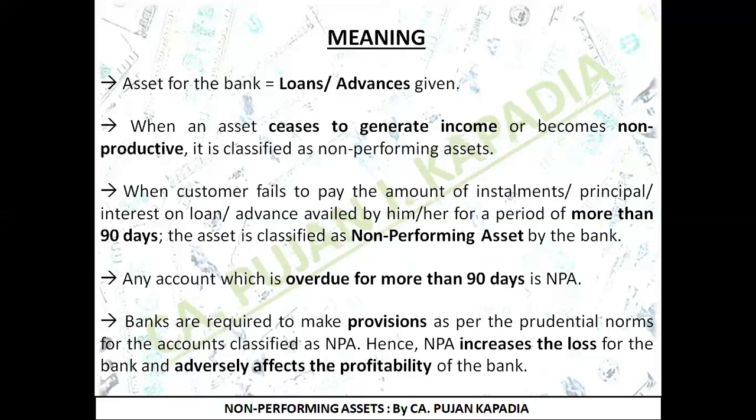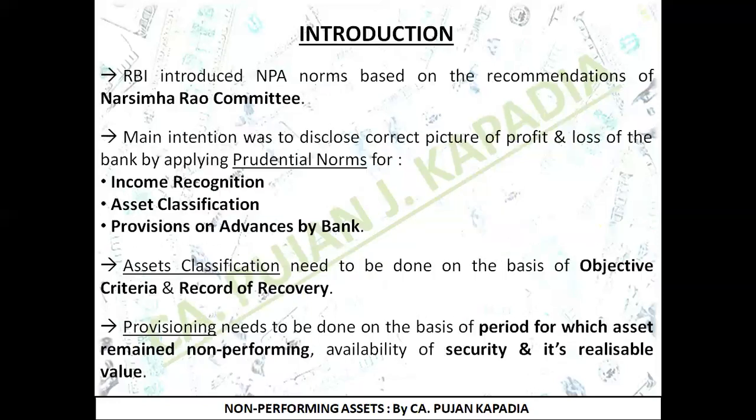Well, I hope you are clear with the points which are stated in this particular slide also. So till now we had covered 2 important slides. First was the introductory one, in which we had learned, first thing, under whose recommendation NPA came into effect. It was the Narasimha Rao Committee. Second, we had studied there are prudential norms to classify NPA. So basically there are prudential norms made for 3 important things.